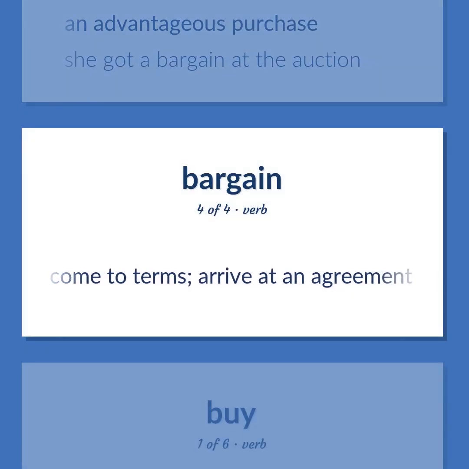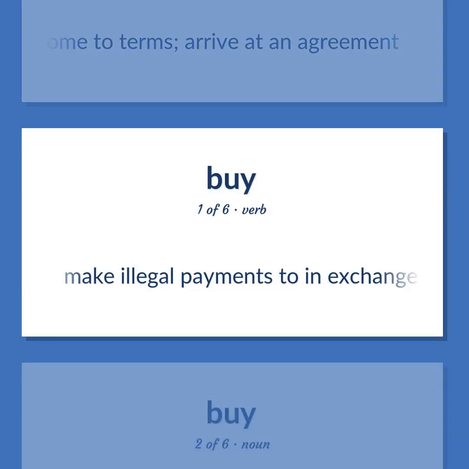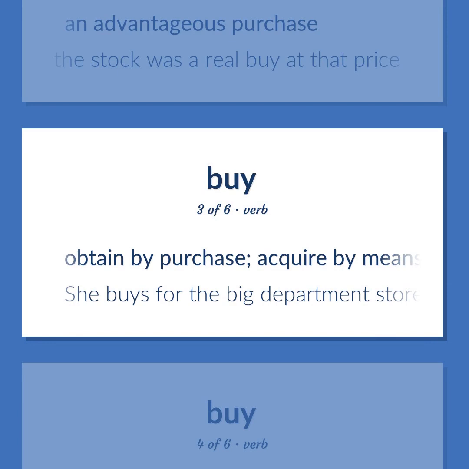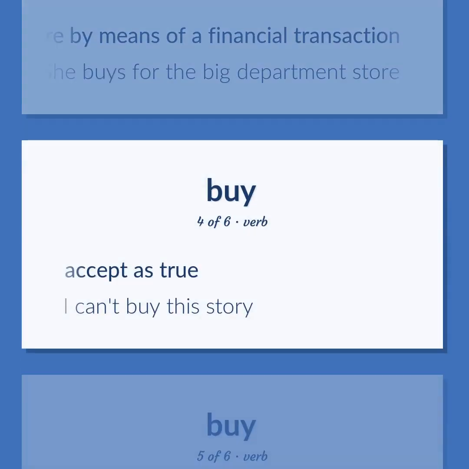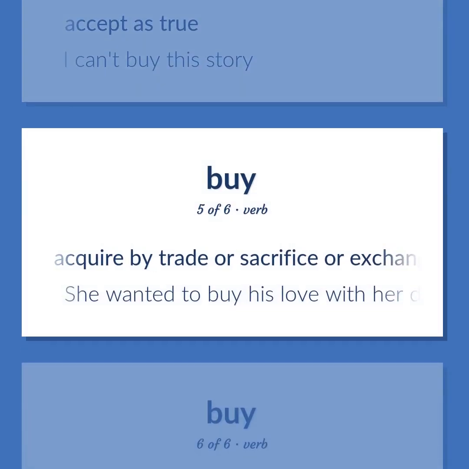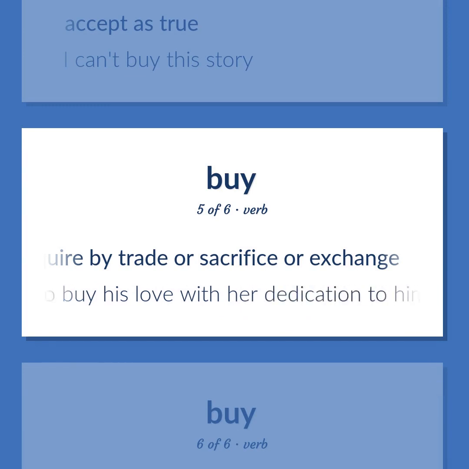Come to terms. Arrive at an agreement. Make illegal payments in exchange for favors or influence. An advantageous purchase. The stock was a real buy at that price. Obtain by purchase. Acquire by means of a financial transaction. She buys for the big department store. Accept as true. I can't buy this story. Acquire by trade or sacrifice or exchange. She wanted to buy his love with her dedication to him and his work.